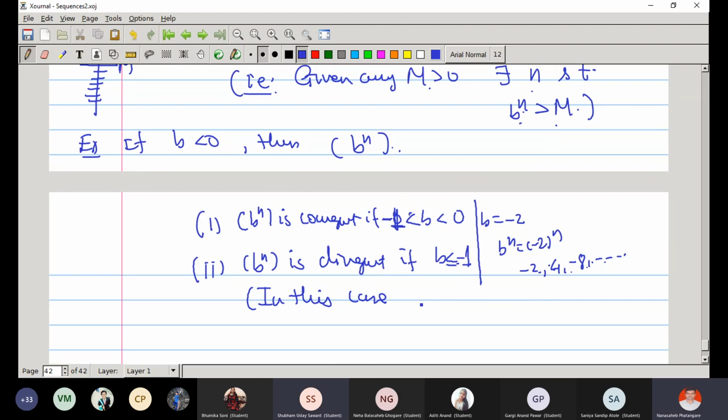No, sir. Such a sequence is called oscillating. So b raised to n is oscillating. It is divergent, but not going towards plus infinity or minus infinity. It just keeps on oscillating here and there. Right? So in this problem, first part is easy. Just apply epsilon definition. You can check it easily. And in second case, it oscillates because it is not going towards plus infinity or minus infinity.